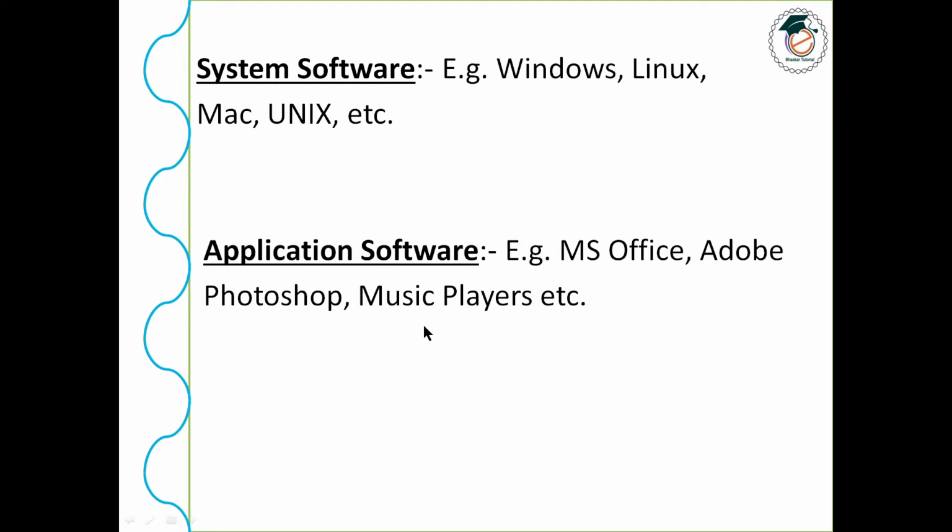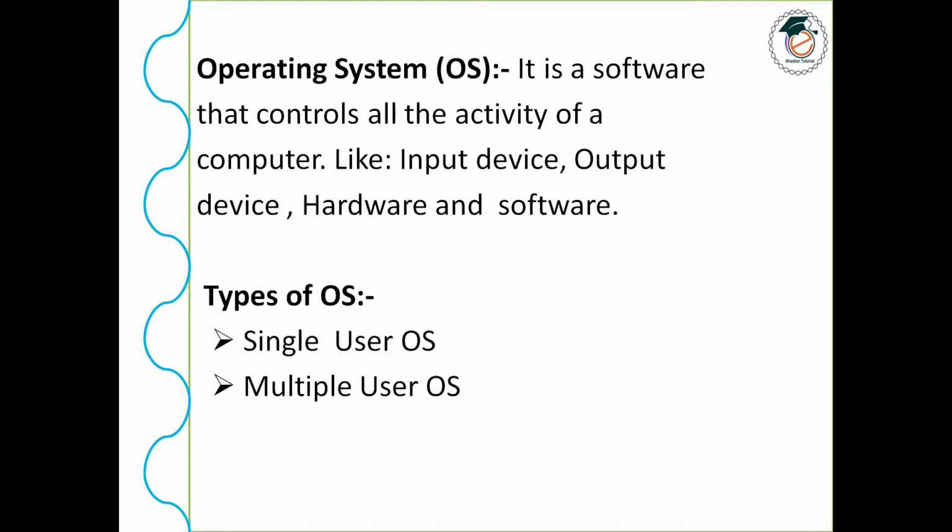Okay, so for example, application software does not control any other input or output devices or other softwares. It is only based on that particular software. Okay, so these are the examples of application software.